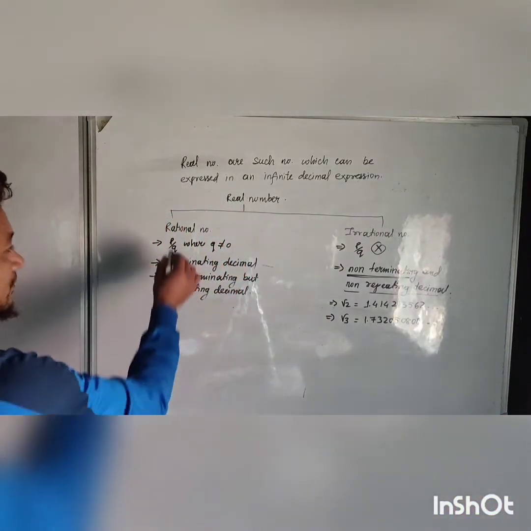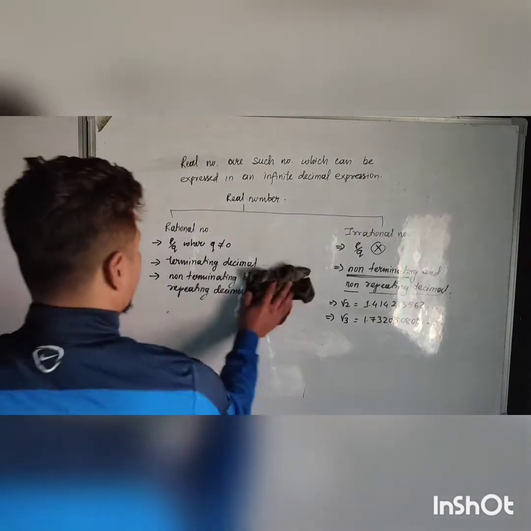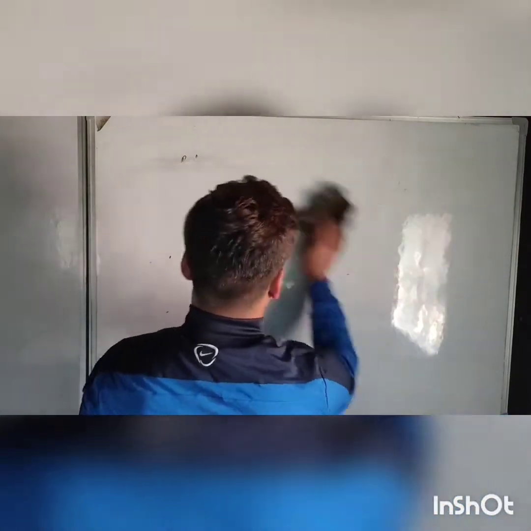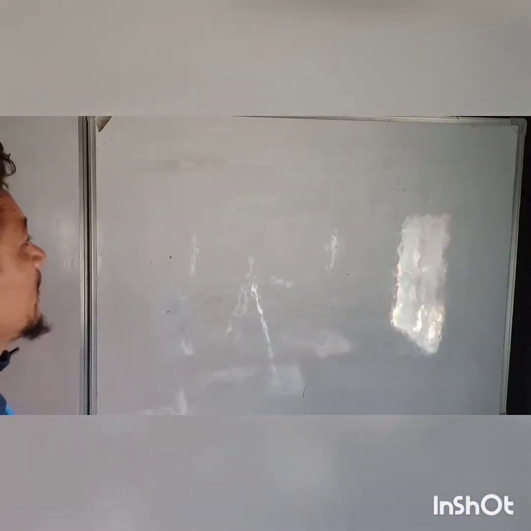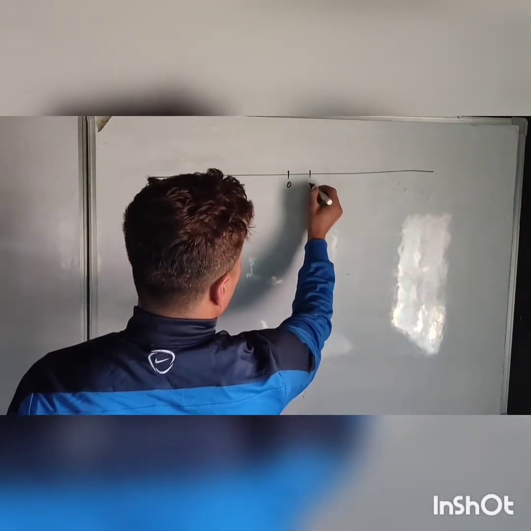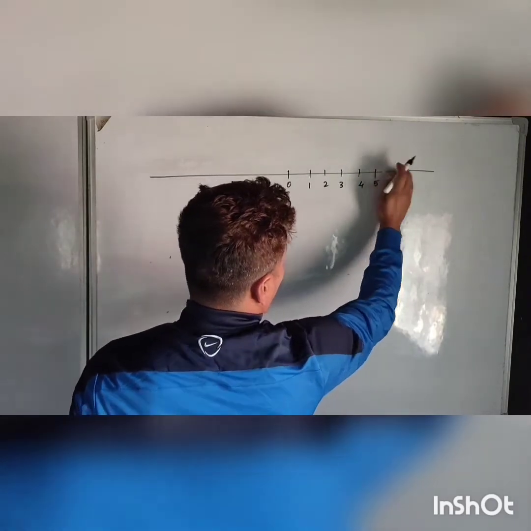Okay, now again, this rational number can be divided further. See, now I would like to discuss the integers: 0, 1, 2, 3, 4, 5, dot.